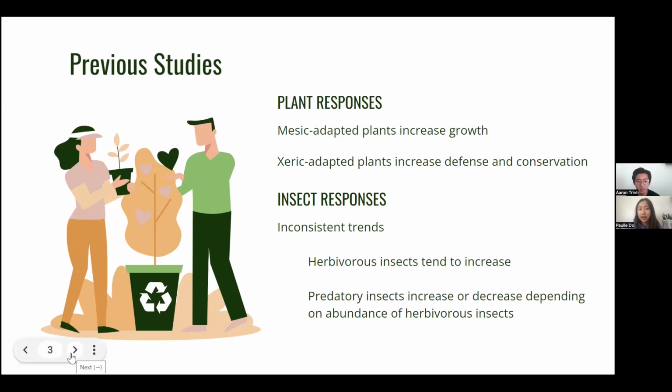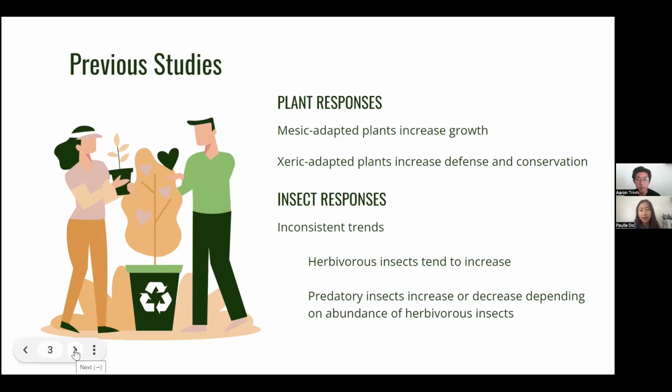Mesic-adapted plants, which are plants that are adapted to habitats with high moisture, are drought sensitive and tend to increase their growth but decrease production of defense mechanisms. On the other hand, xeric-adapted plants, which are adapted to dry habitats, are drought tolerant and are able to increase their defense mechanisms either physically or chemically, for example, by increasing leaf hardness or producing more phenolic compounds, respectively.